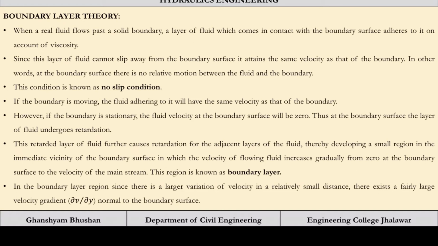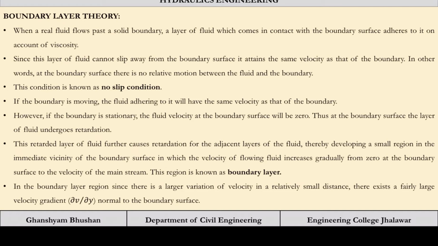So the boundary layer concept is evolving due to the inherent property of the fluid, that is viscosity. Any real fluid will have viscosity, so this boundary layer concept will be seen in the real fluid. In an ideal fluid we assume that viscosity is 0, so there will be no friction and this concept will not exist in ideal fluids.